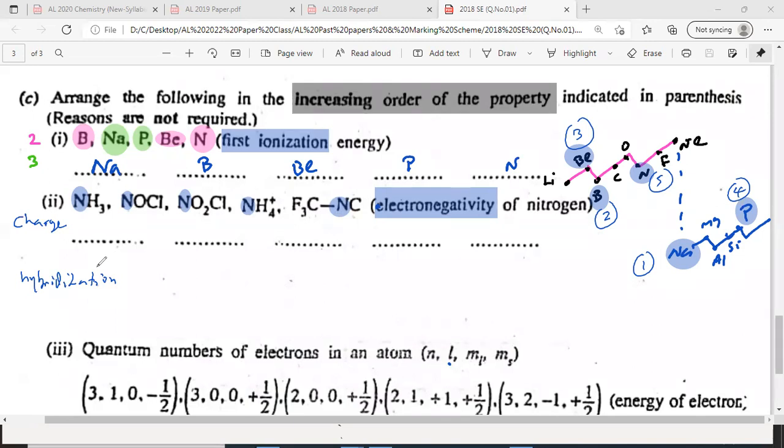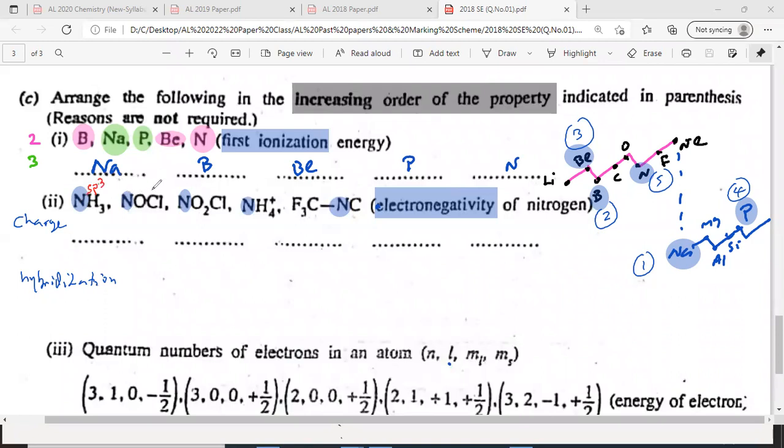Can you post the answer to the chat? This one is a little difficult compared to the previous one. Previous parts, any student can get the answer easily. Okay, I'll quickly write the hybridization near each one with the red pen, above nitrogen. Ammonia, what is the hybridization? Quickly write it, everyone. sp3. I'll write near this.